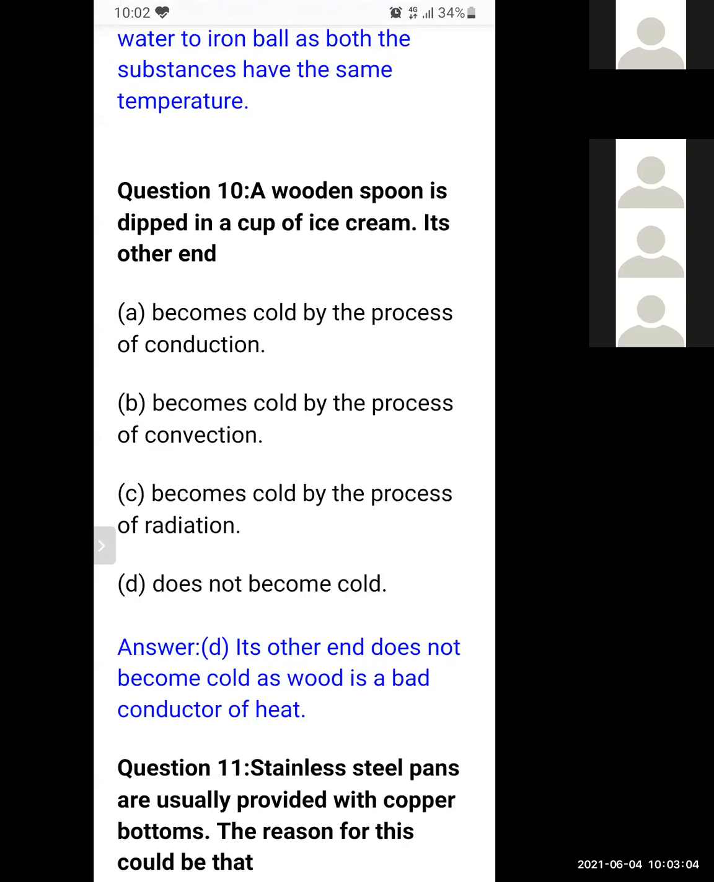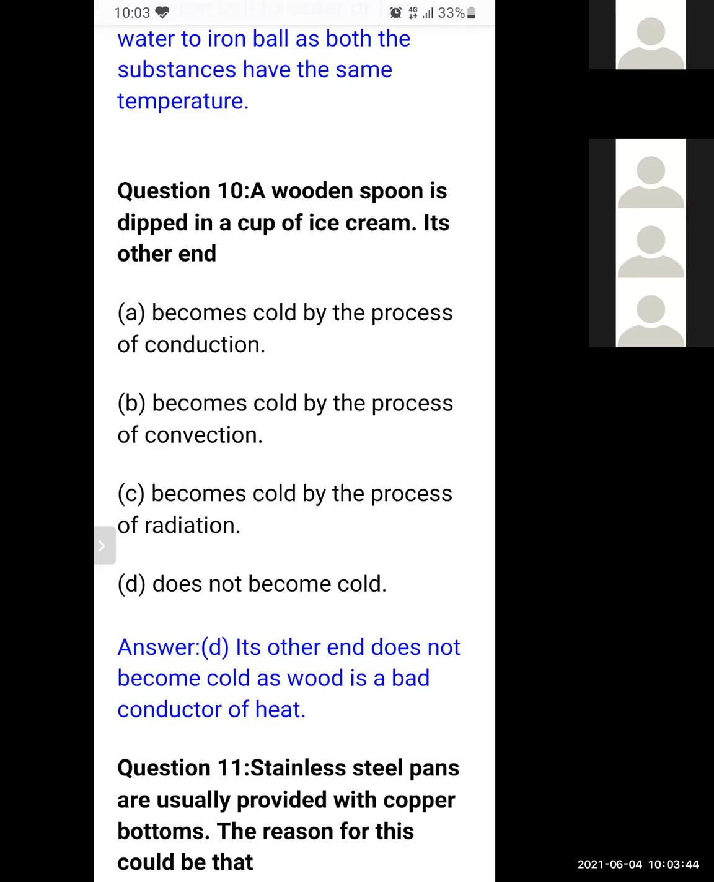Does not become cold. And there are options of conduction, convection, radiation also. To many of the students, yes, wood is a solid substance, and in solid substances heat is transferred by conduction. No, not in every solid substance, beta. You have to remember that only in metals. If we take the example of rubber, rubber is also solid, plastic is also solid. No heat will be transferred, because they are bad conductors, poor conductors of heat. So saying only solid substances transfer heat by conduction is not the correct way to remember.